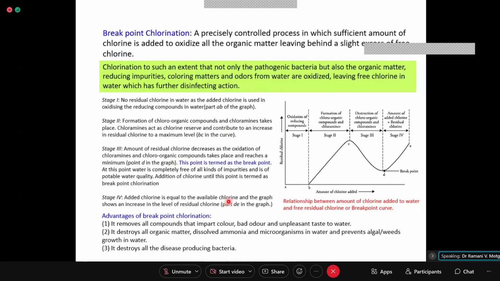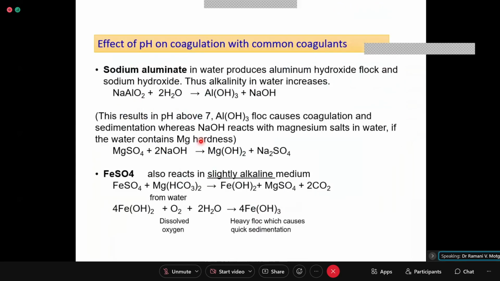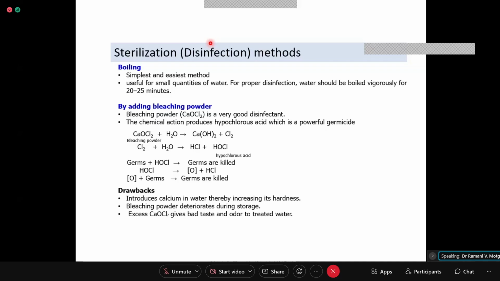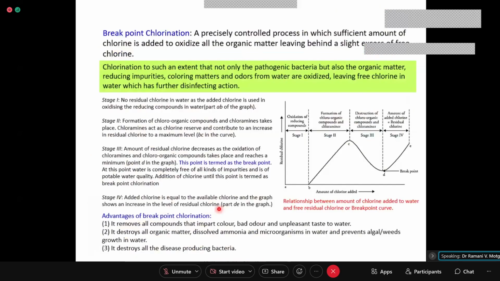Now the very last part: if you have a large quantity of water for sterilization, how will you decide? After looking into these many processes, there is one more process, that is sterilization by using ultraviolet radiation.